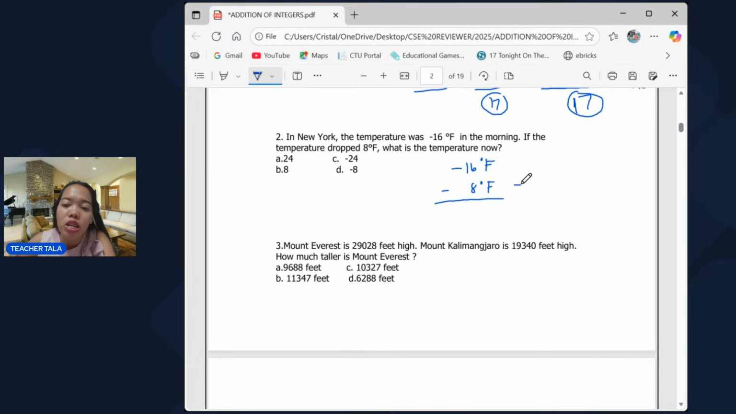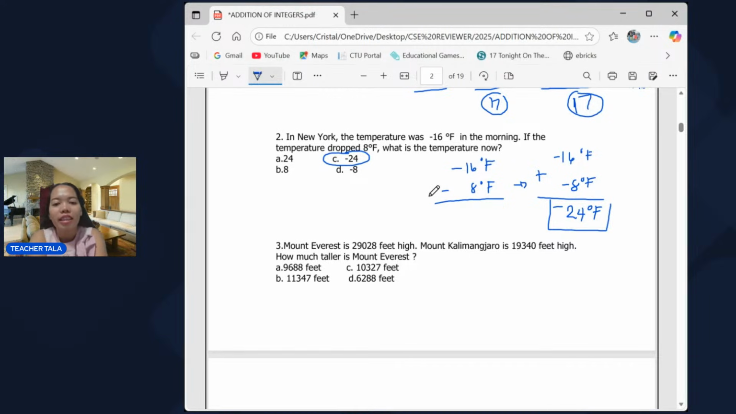Again, after writing the given, you're going to change the subtrahend, which is 8 degrees Fahrenheit, and that will be negative 8 degrees Fahrenheit. Tapos si minuend will be the same as it is, at saka proceed to addition. So negative 16 plus negative 8. So that is same sign, add. You have to add that. So we have 24 degrees Fahrenheit and keep the sign. So that's negative 24 degrees Fahrenheit. So that's letter C.